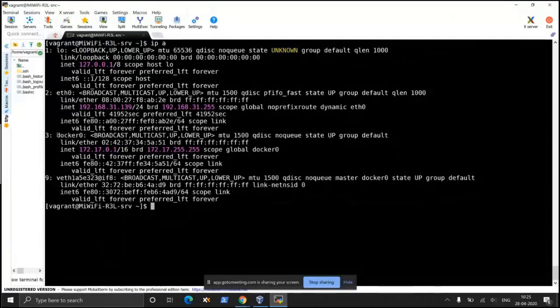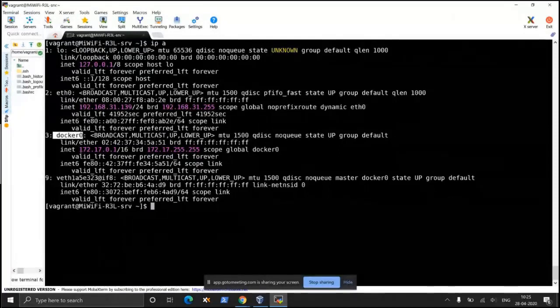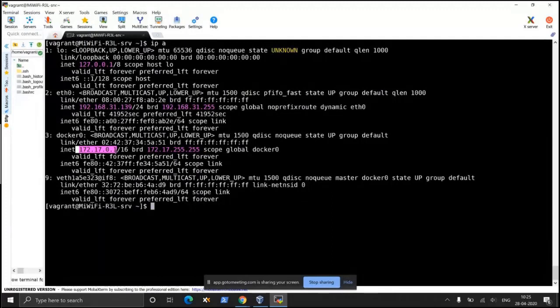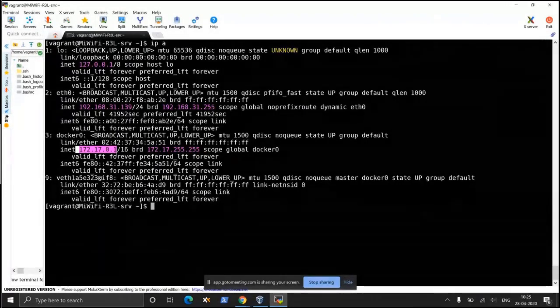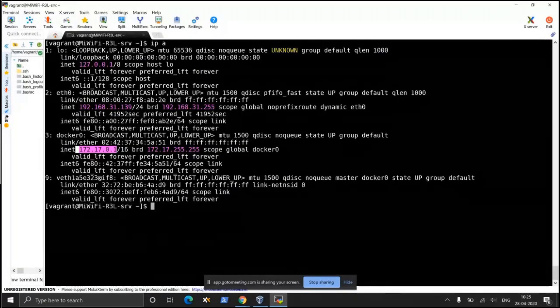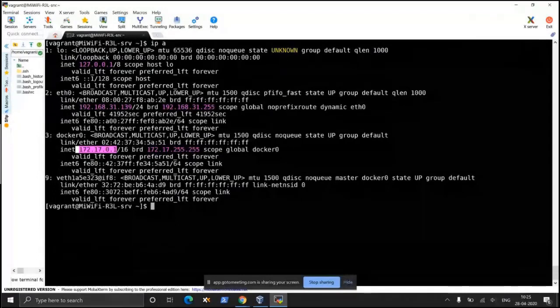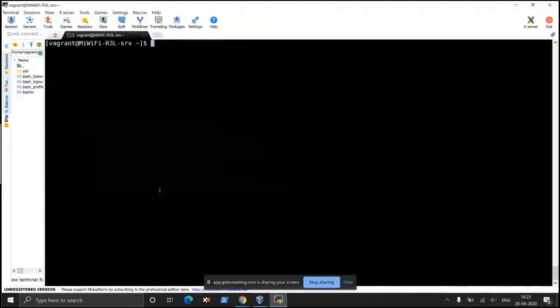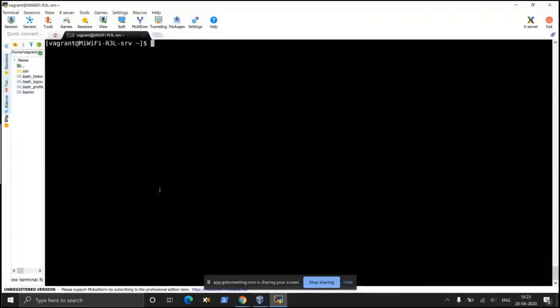There is a docker0 bridge device created and it has the IP 172.17.0.1. So the docker0 bridge device itself is working as the gateway for the container. Whenever you do a yum update and something like that, your container is connecting to the internet and downloading updates. How is it doing that? It is using your host interface as a bridge interface. We'll talk about all this when we talk about Docker network, tomorrow or the day after tomorrow sometime.